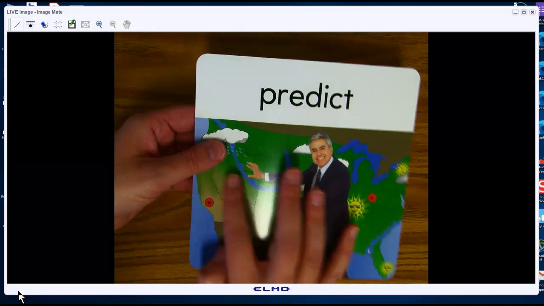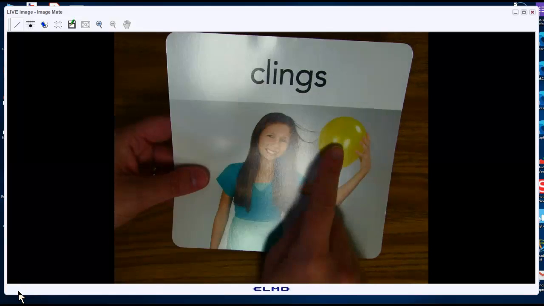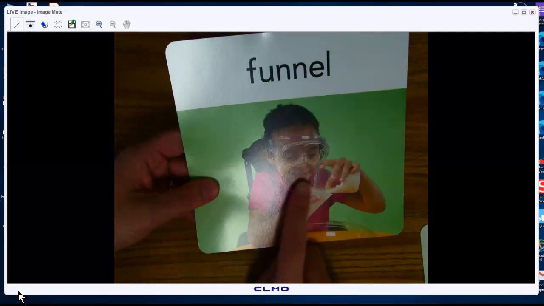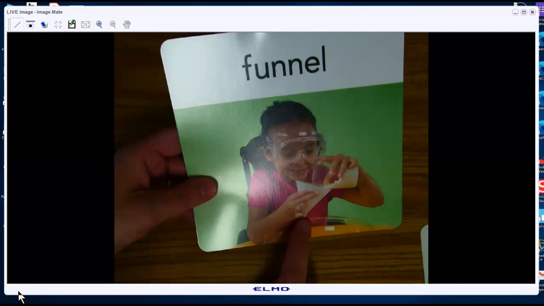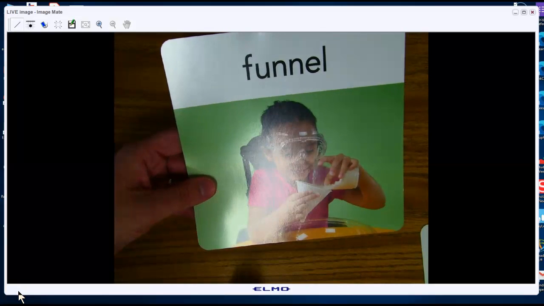Predict means to guess what's going to happen. So the weatherman predicts the weather. Clings means something sticks to something else. So her hair clings to this balloon. Funnel is a cylinder type thing that is bigger at the top and smaller at the bottom. So she's using this funnel to get the water out from the sand.